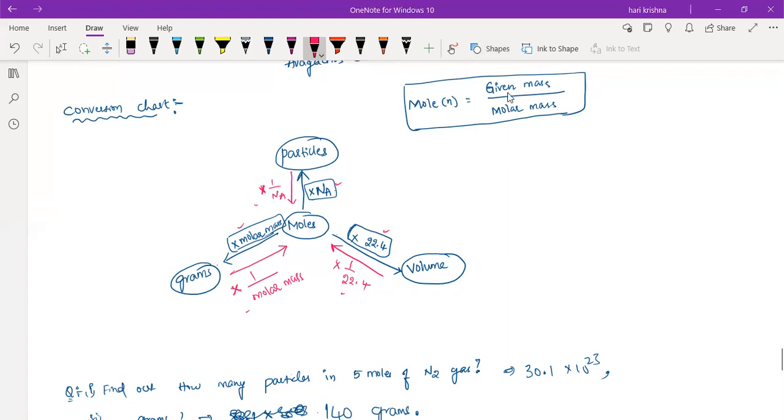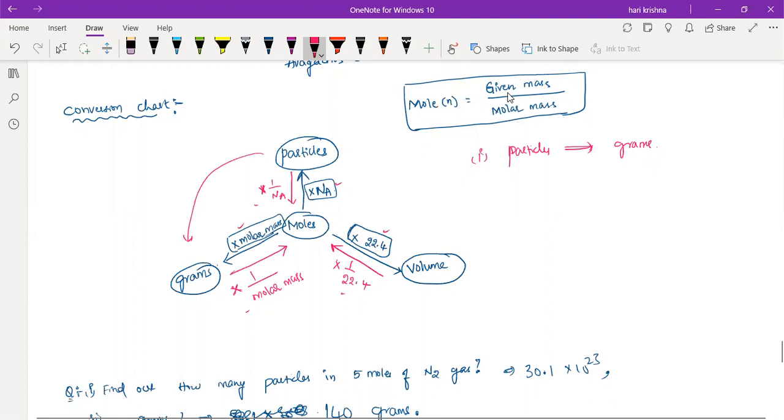Now, if you want to move from particles to the grams, what will you do? Shall we move directly like this? If you want to move from particle to the grams, we should divide with Na.